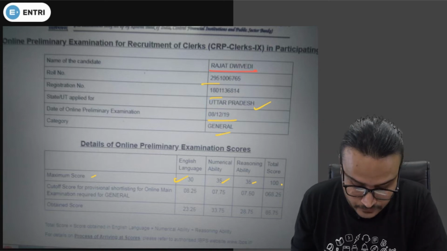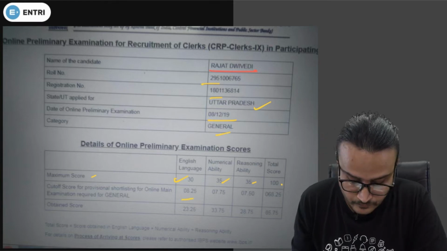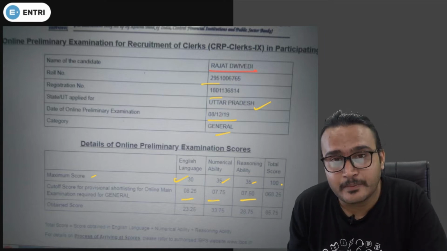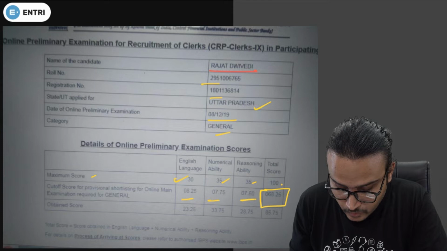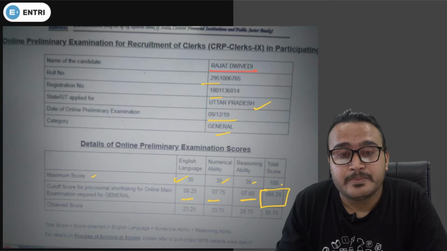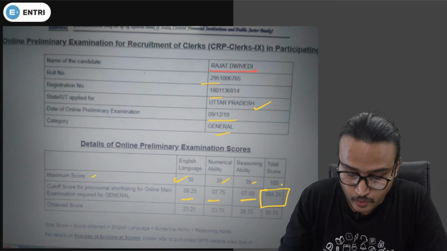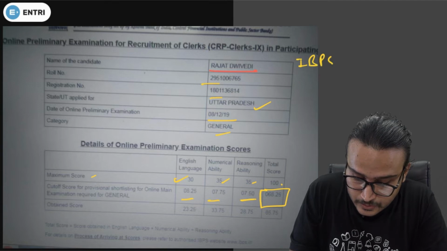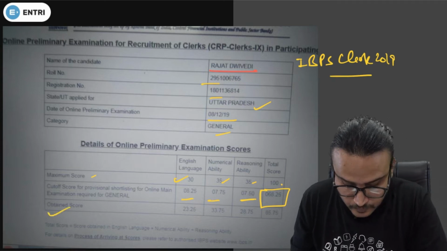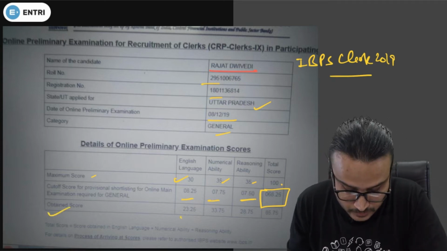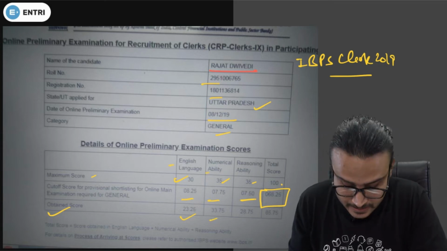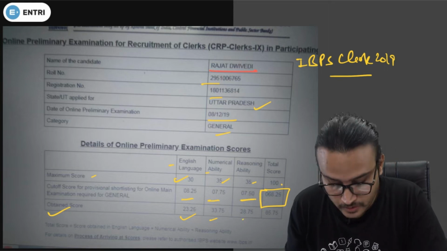The sectional cutoff was also there: 8.25 in English language, 7.75 in numerical ability, and 7.50 in reasoning ability, guys. Overall, you need to score 68.25. We are talking about the IBPS clerk 2019 exam, because this is a scorecard of IBPS clerk 2019. The candidate Rajat Dwivedi scored 23.25 in English language, 33.75 in numerical ability, and in reasoning ability he scored 28.75.